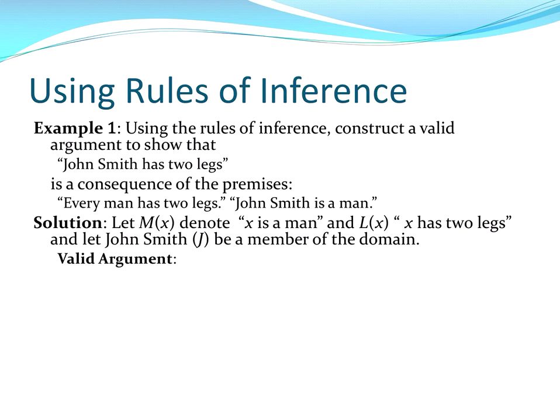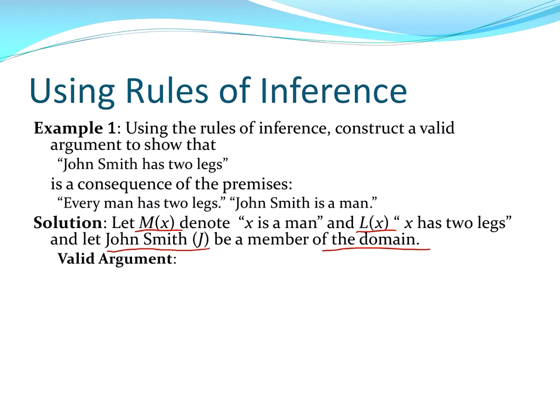All right, so let's use them in an example. Here the conclusion we want to reach is John Smith has 2 legs, and we have 2 premises. Every man has 2 legs, and John Smith is a man. So we have to designate some propositional functions. M of x is x is a man, L of x is x has 2 legs. And we are going to say that John Smith comes from a member of the domain.